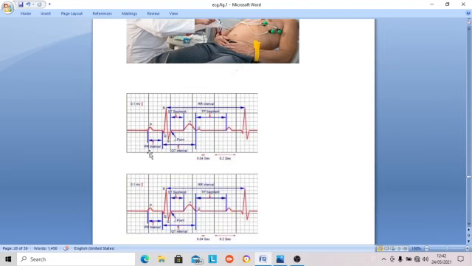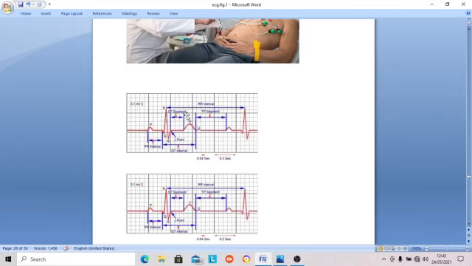Same thing, repeating again: what are the waves, which are the positive waves, which are the negative waves, and what are the intervals and segments. Again repeating the smallest square. One thing which I forgot to mention is that the smallest square on the vertical line is 0.1 millivolt, so directly you can measure how much amplitude there is.